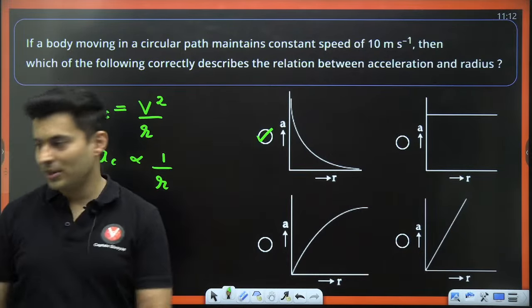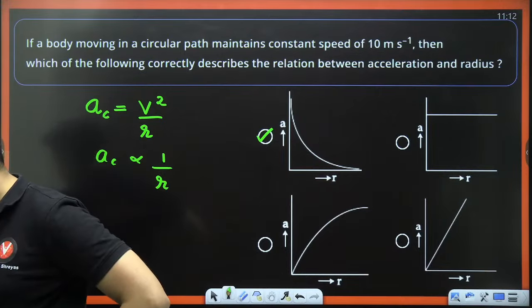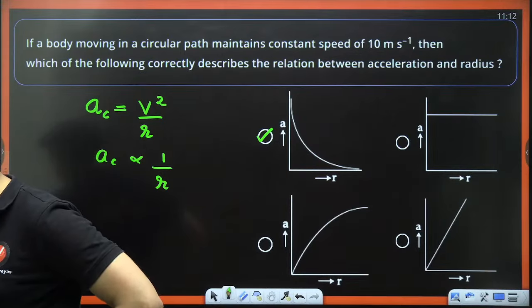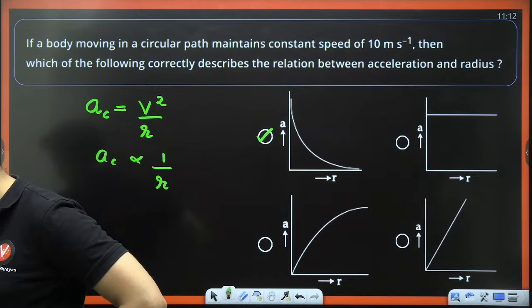Let's see how many of you wrote A for Allu Arjun. Very nice. Very good. Kuldeep has written the correct answer. No, Soumya, it is not D.